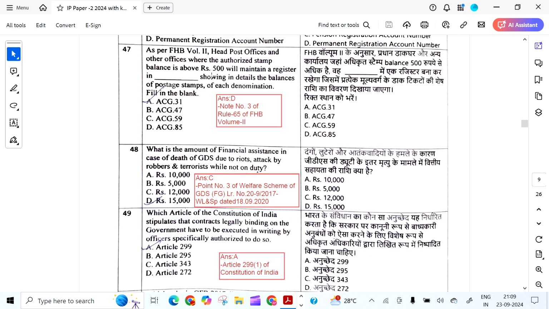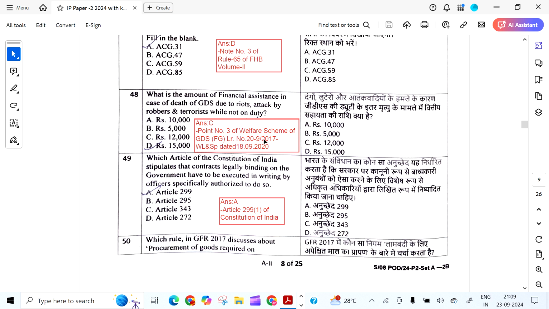As per FHB volume 2, head post offices and other offices where the authorized stamp balance is above 500 will maintain a register in dash showing in details the balances of postage stamps of each denomination. The answer is D, that is ACG 85. It is given from note 3 of rule 65 of FHB volume 2.